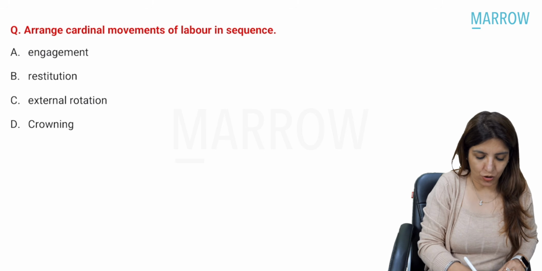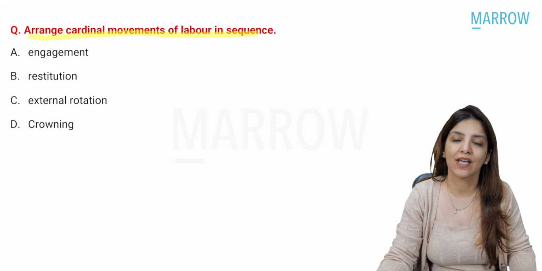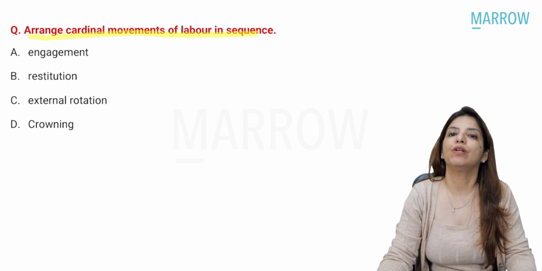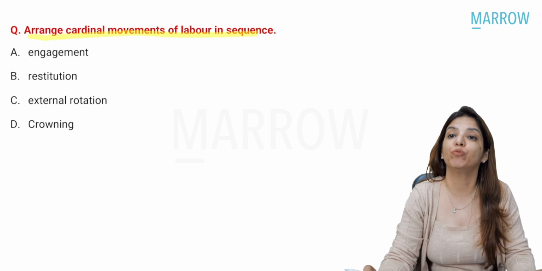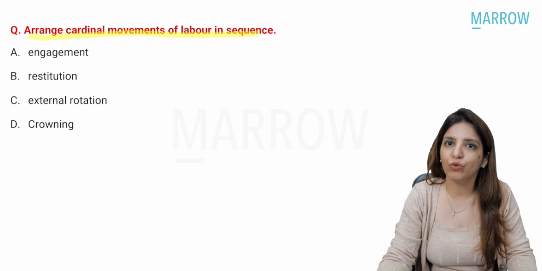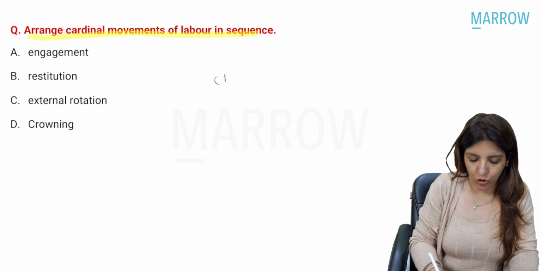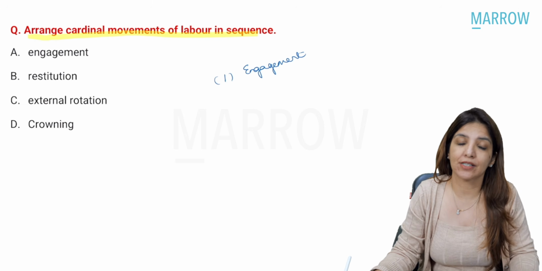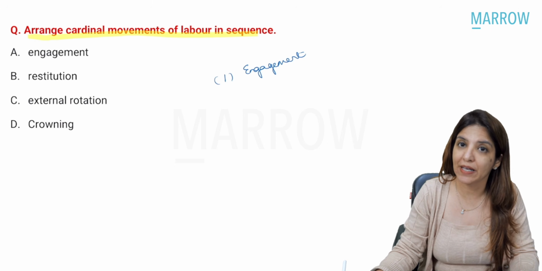Okay, so coming to another question. The next question is: arrange the cardinal movements of labor in sequence. Precisely for this reason, whenever I teach you normal labor, I show you the steps of normal labor so that you don't have to mug them up. All of you know that the first step in normal labor is engagement, right? And what do you mean by engagement? Engagement means when the largest transverse diameter of the fetal skull, that is the biparietal diameter, has crossed the pelvic brim. That is what is called engagement.